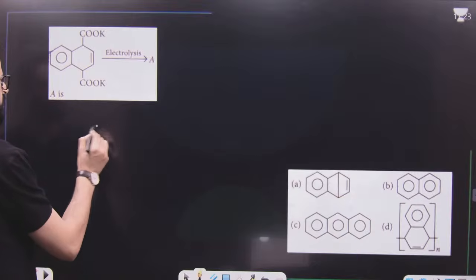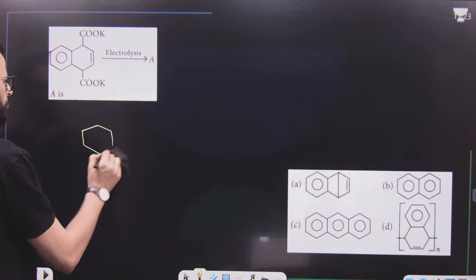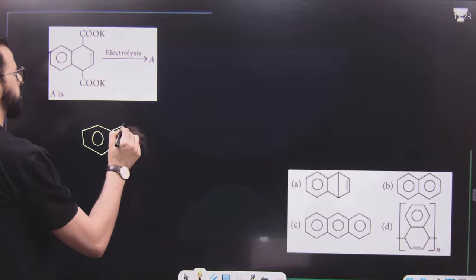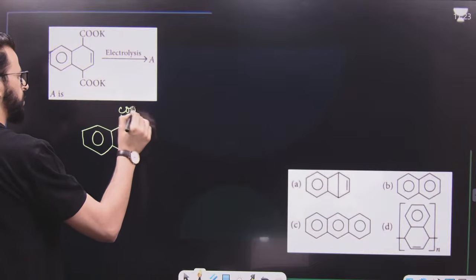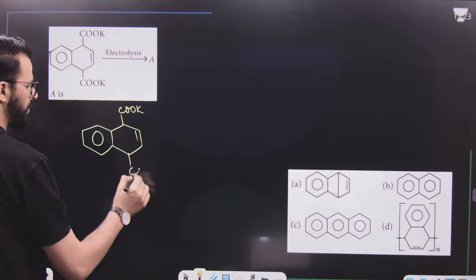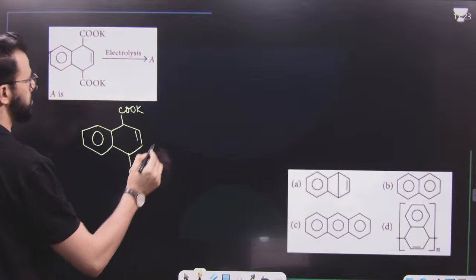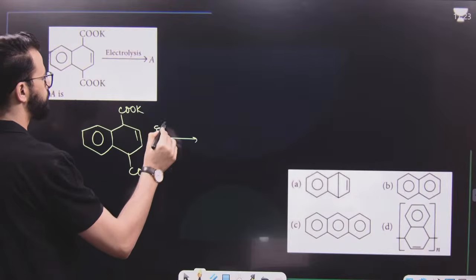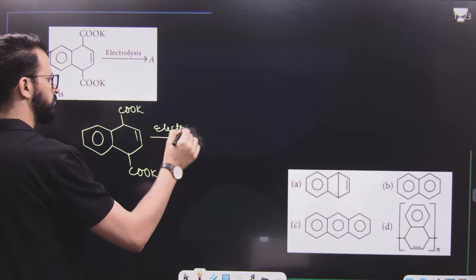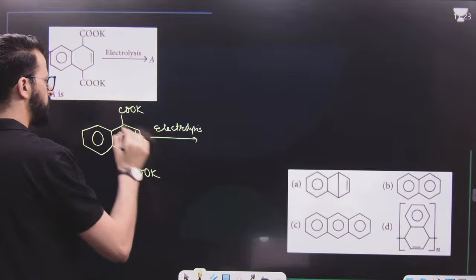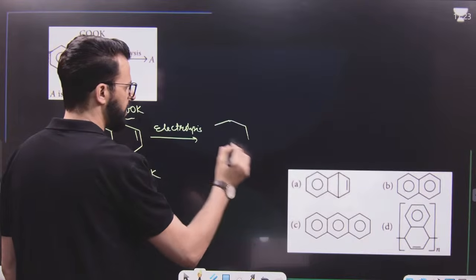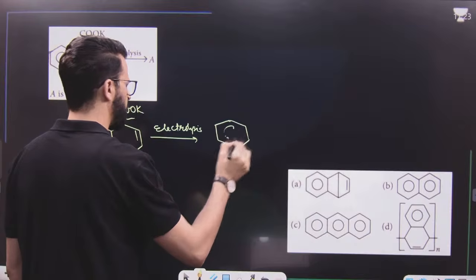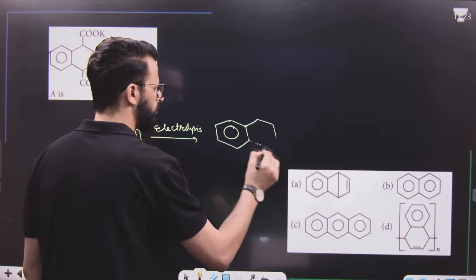We know this is Kolbe's electrolysis reaction. Now, what will happen during this Kolbe's electrolysis? Have a look. This bond will be broken and a radical will be obtained. So we will get a diradical over here.